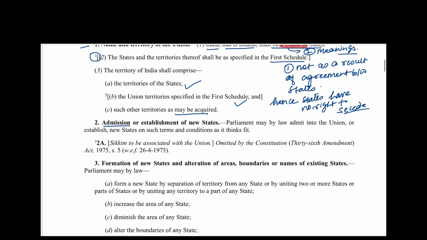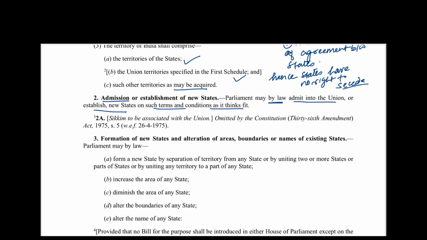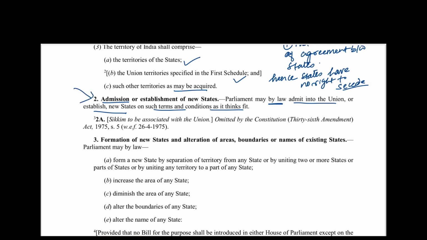Parliament may by law admit into the Union or establish new states on such terms and conditions as it thinks fit. So suppose India goes to war and gets some territory, it will come under Article 2. It is by law, so Parliament needs to pass a law. The law is passed by simple majority.